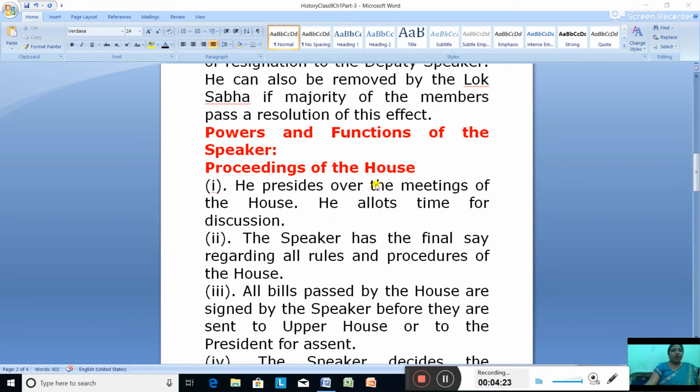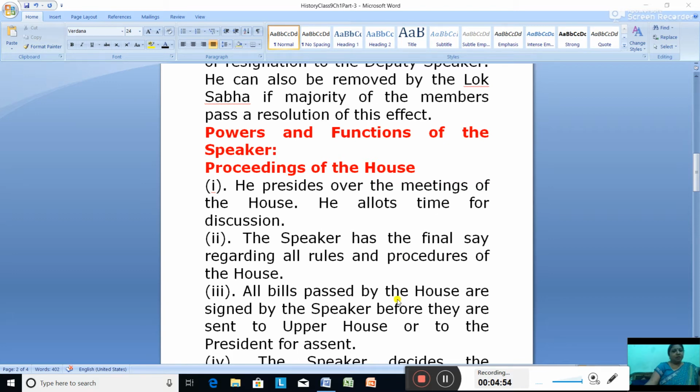The next, powers and functions of the speaker. Proceedings of the house: he presides over the meetings of the house. He allots time for discussion. These points are very simple and it will come as a 2 mark question or 1 mark question. Who is the presiding officer of the meetings of the Lok Sabha? Then you will mention the speaker. Who allots the time for the discussion? The speaker. The speaker has the final say regarding all rules and procedures of the house.